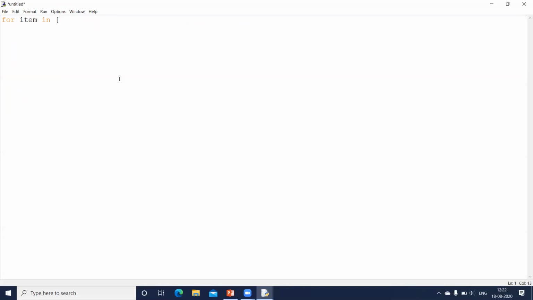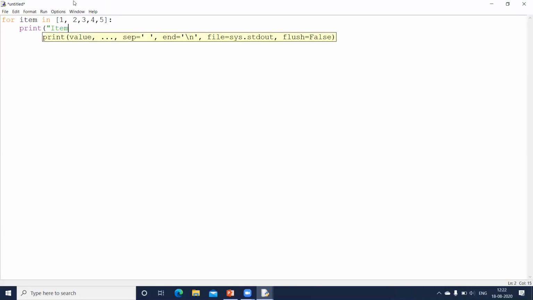Okay, so let us have some numbers here. I say 1, 2, 3, 4, and 5. Complete the square bracket. Put the colon to indicate the beginning of the for block. In this, I'll just print the number. So I give print item.